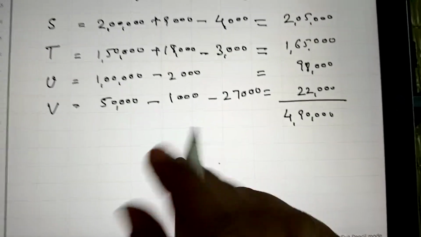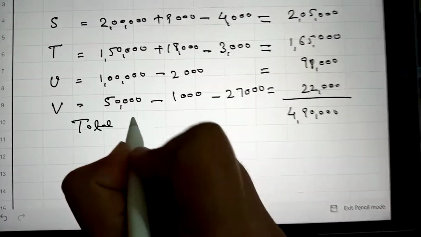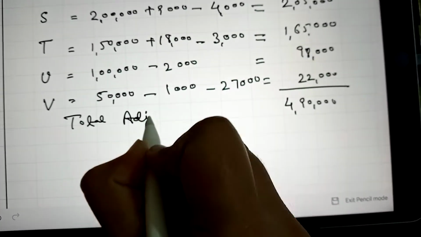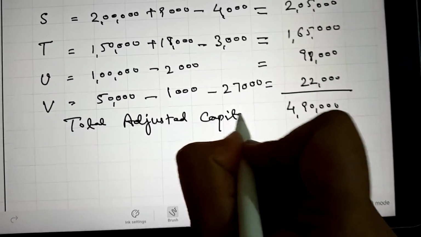So now it is the total adjusted capital.